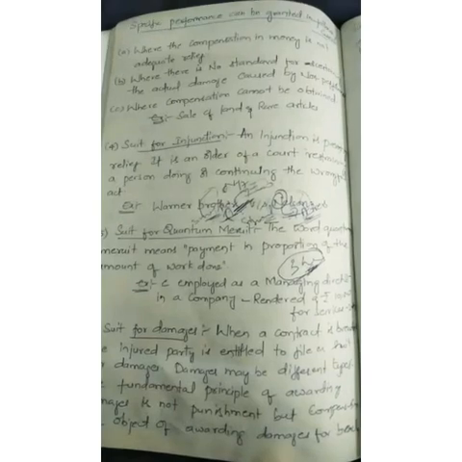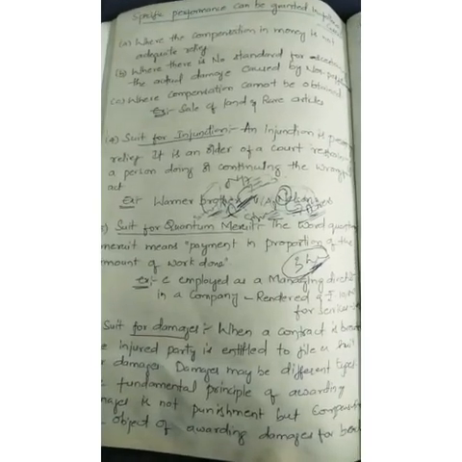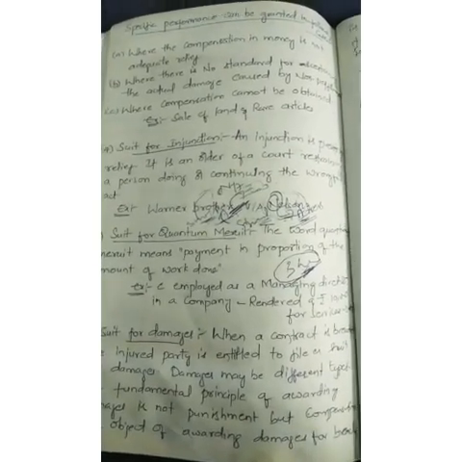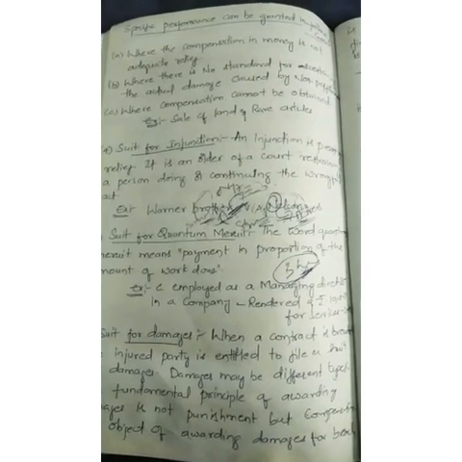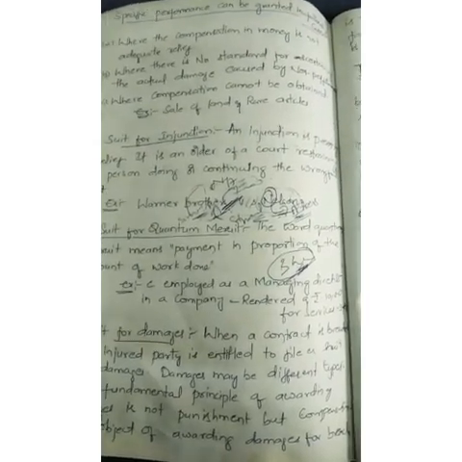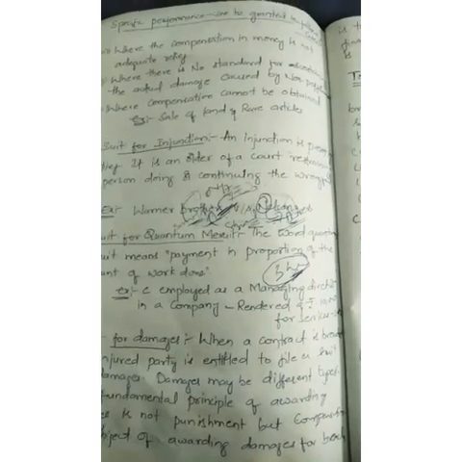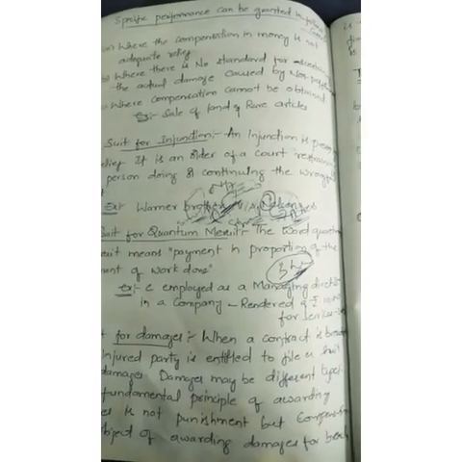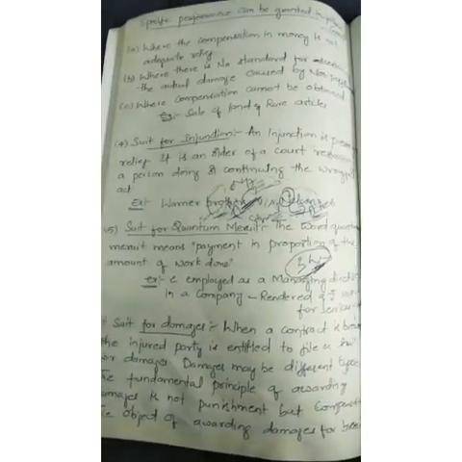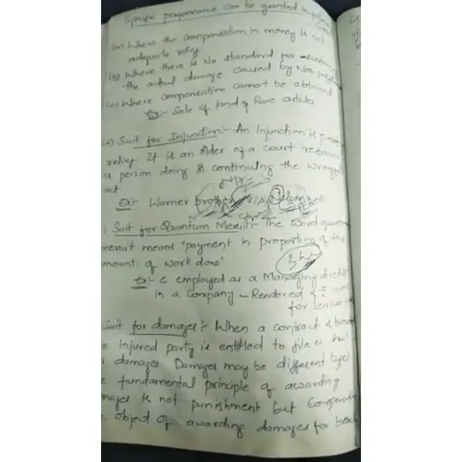This is the reason, because he has to be put in a good position. If the performance had been carried out, he would have stayed in a good position. To keep him in that good position, damages are given to the parties. So friends, this is about the remedies for breach of contract.